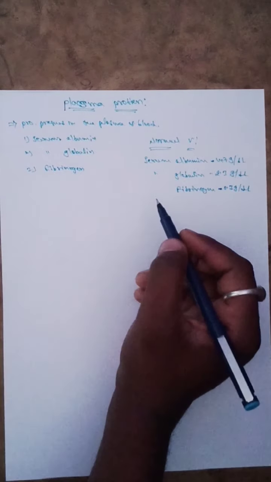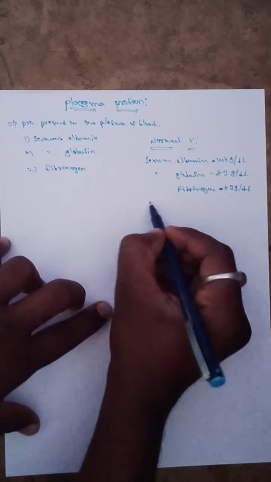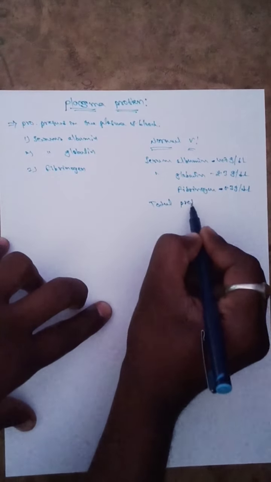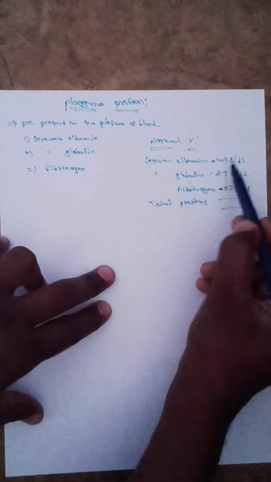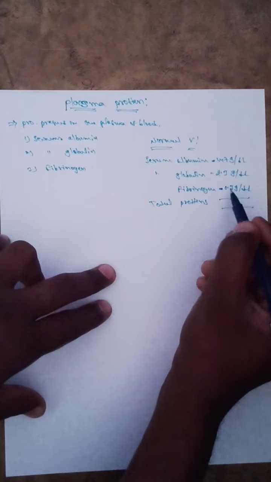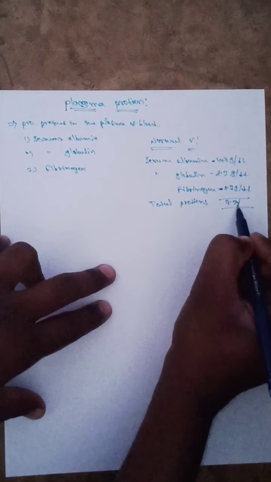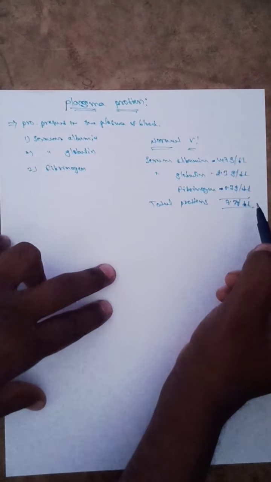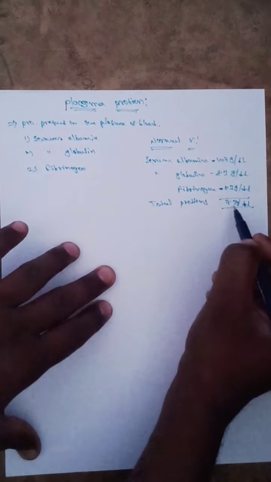So what is the total protein present in the plasma? What is the total protein of the plasma? So 4.7 plus 2.3 is 7, and the 0.3 gives a total of 7.3 grams per deciliter. This is the normal value of the total proteins present in the plasma. So the normal value is exactly 7.3.